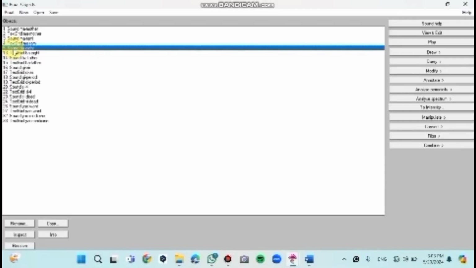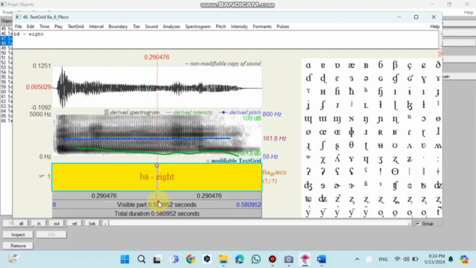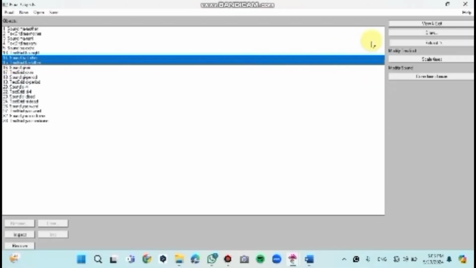There are 2 variants of the word. The first one is, and the second variant is.